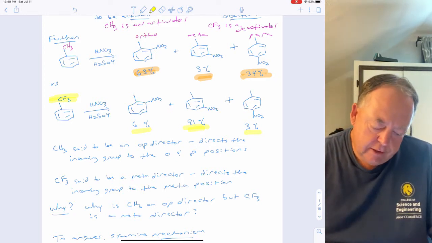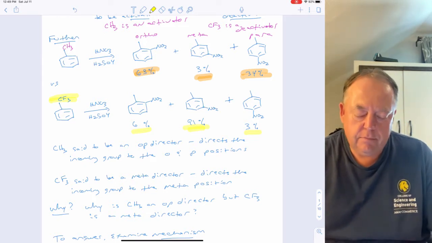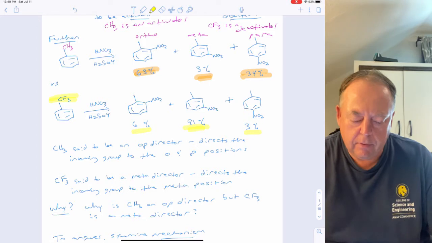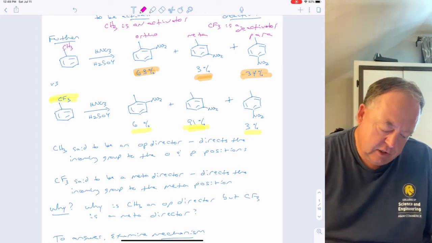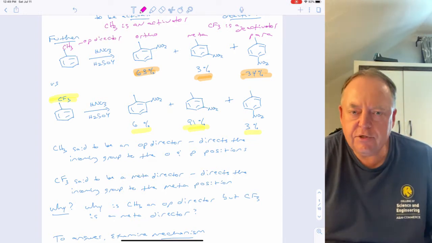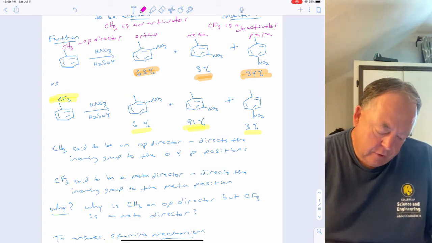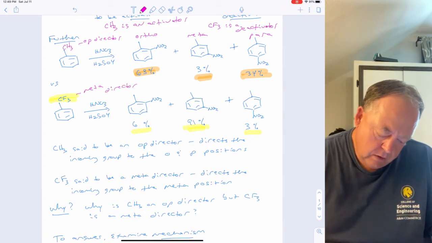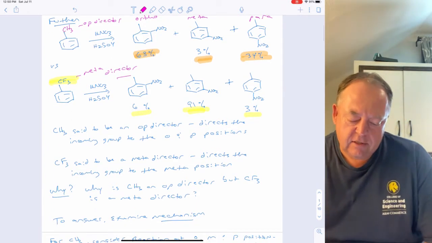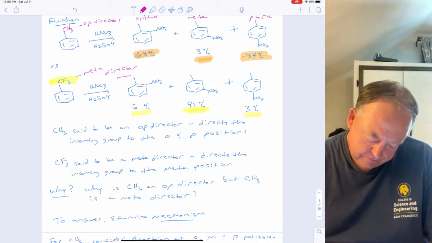So the CH3 and CF3 groups are said to be directing groups. They direct the next group that comes in to particular spots, right? The CH3 is said to be an OP director because it directs the nitro that comes in to the ortho and the para position. And the CF3 is said to be a meta director, right? Because it directs the next group that comes in to the meta position, preferentially.